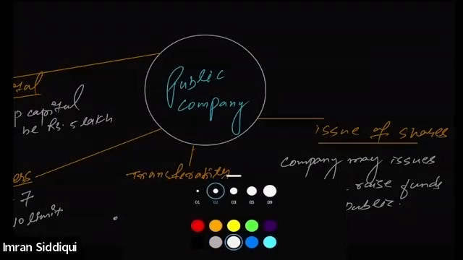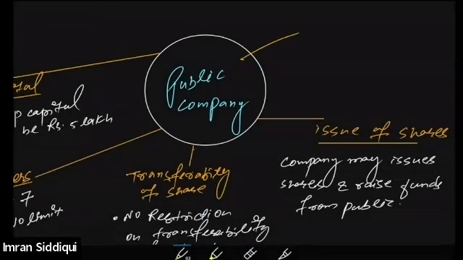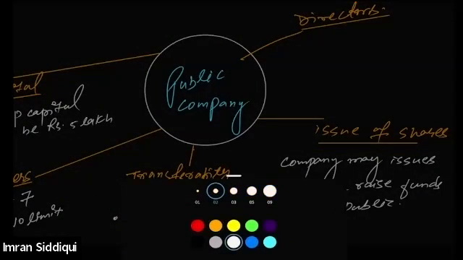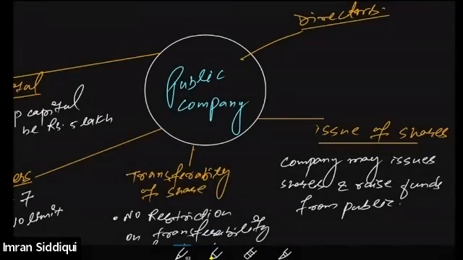Now, sir, what about the number of directors? How many directors are required in case of a public company? If you remember, in case of the private company, the minimum number of directors required was only 2.